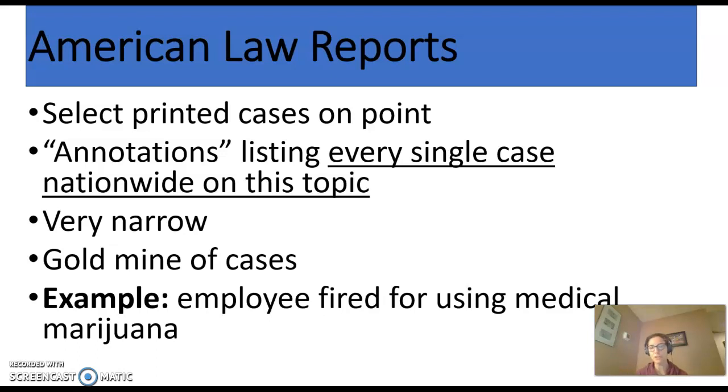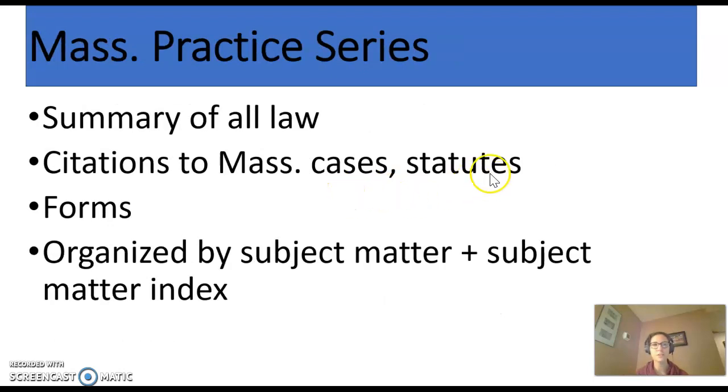So we're going to go over AmJur. We're going to go over American Law Reports. And last, but certainly not least, we're going to talk about my favorite secondary source, and if you work in Massachusetts, the one you will use the most, which is Massachusetts Practice Series. Massachusetts Practice Series is not exactly an encyclopedia, but it operates similar to one. It summarizes all the basic law in Massachusetts. When I moved to Massachusetts after practicing law in DC for 2 years, this was my best friend and continued to be my best friend because it summarizes Massachusetts law in plain English.